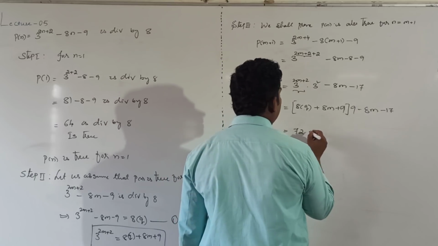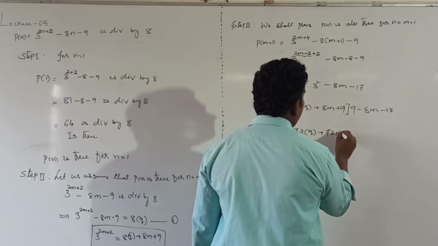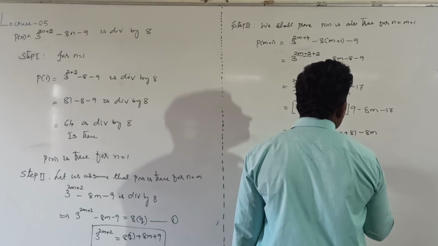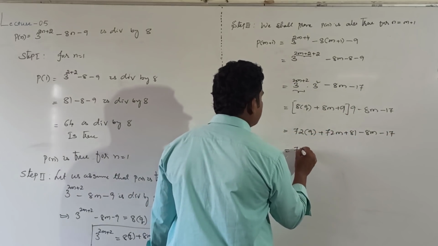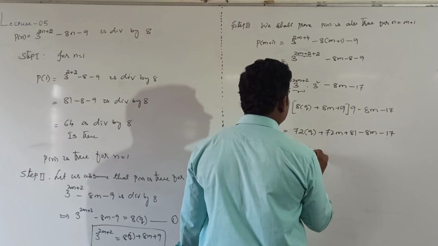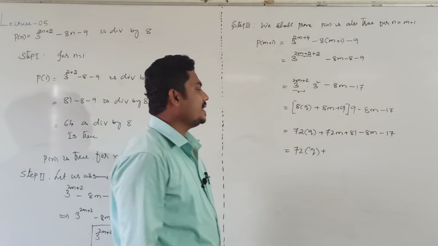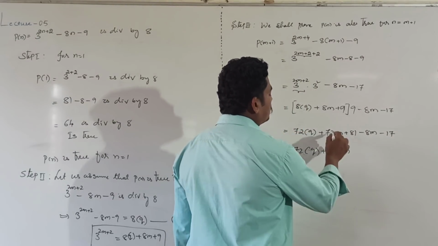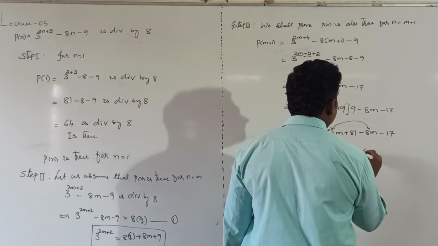Multiplication, 9 into 8, 72q plus 72m plus 81 minus 8m minus 17. Now 72m minus 8m, it will be 64m. Then 81 minus 17, that is 64.